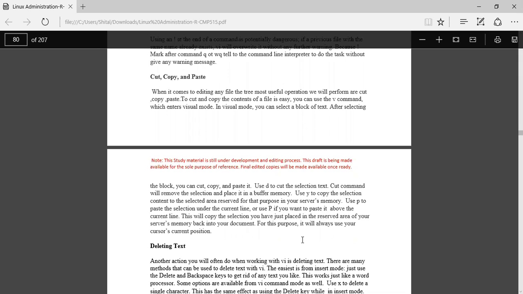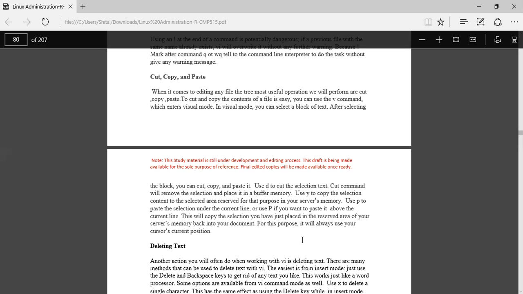The cut command will remove the selection and place it in buffer memory. Use y to copy the selection, and use d to cut the selected text. D is for cut, y is for copy, and p is for paste.